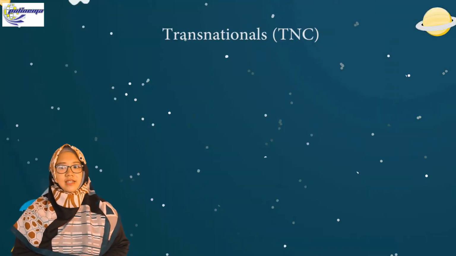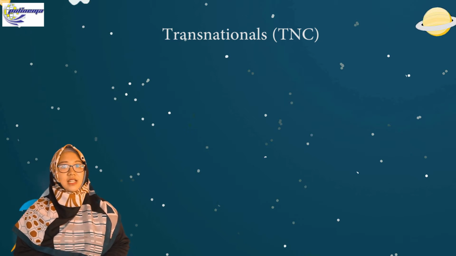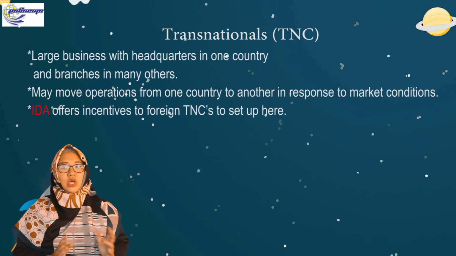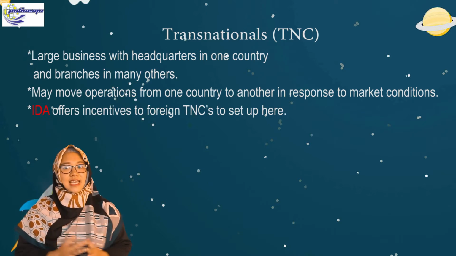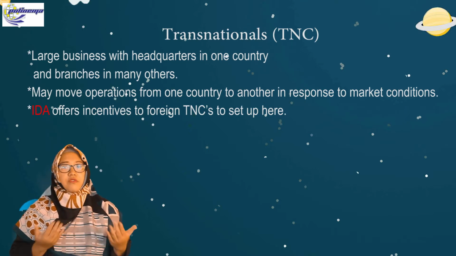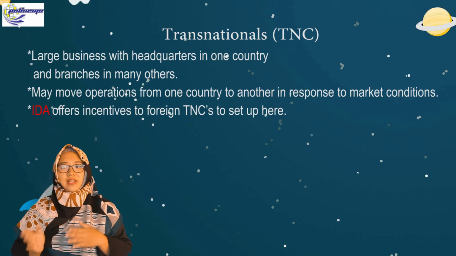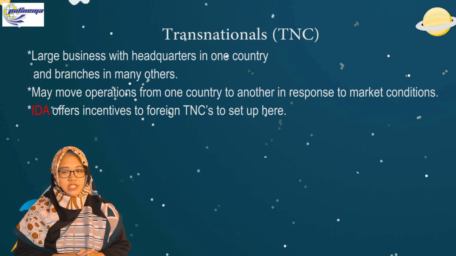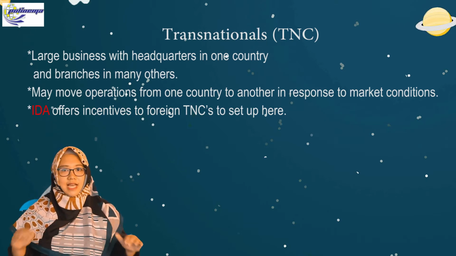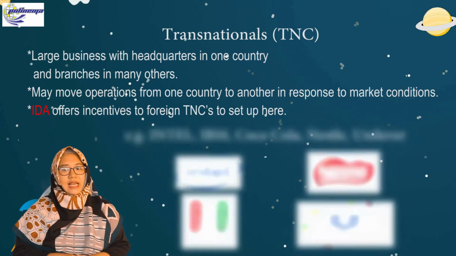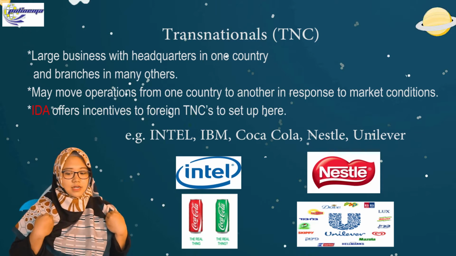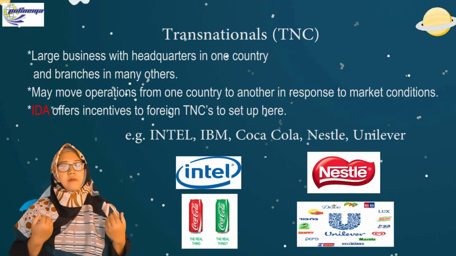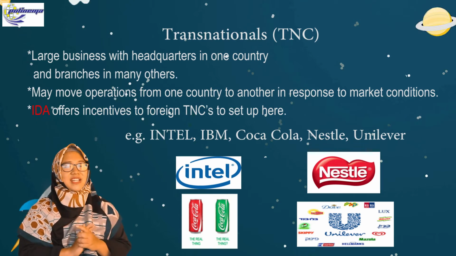Transnational corporations, TNC, are large businesses with headquarters in one country and branches in many other countries. They may move their operations from one country to another in response to market conditions. So a TNC operates in several countries, for example, Intel, IBM, Coca-Cola, Unilever. We can take a look at our private stuff. Maybe most of our stuff is produced by transnational companies.